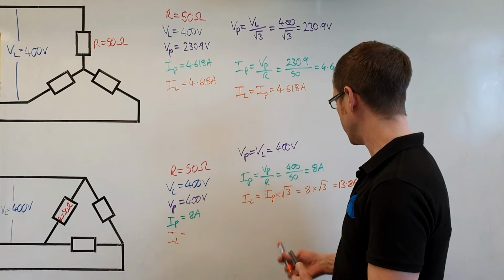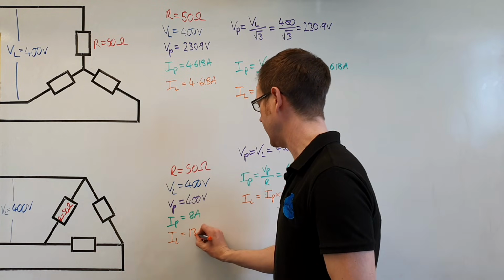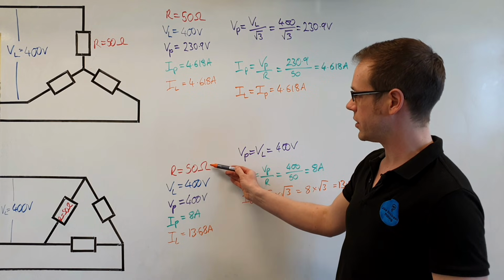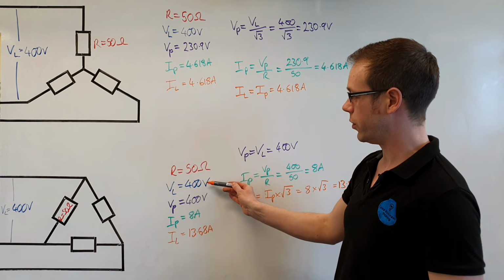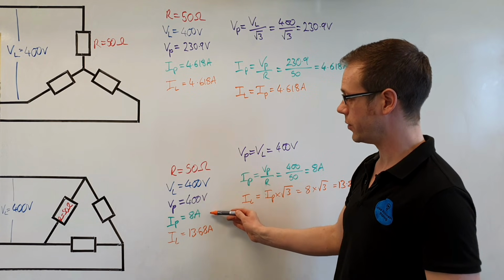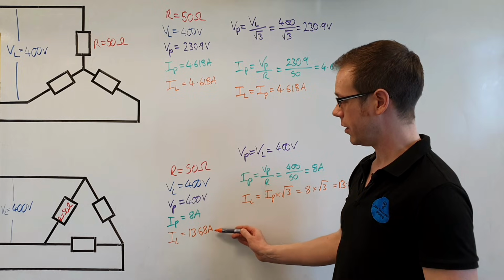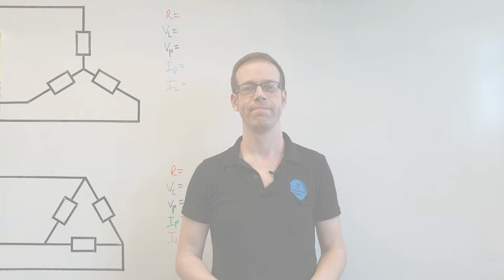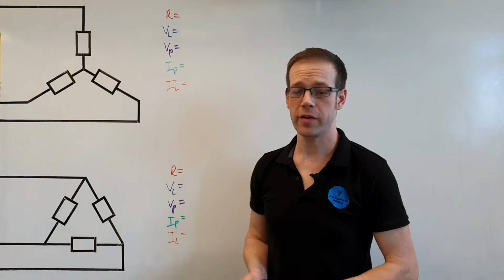We've now found our line current, 13.86 amps. So we can see there that the resistance is 50 ohms, the line voltage is 400 volts, the phase voltage is 400 volts, phase current 8 amps, and line current 13.86 amps. So now let's answer question 5 on our worksheet.